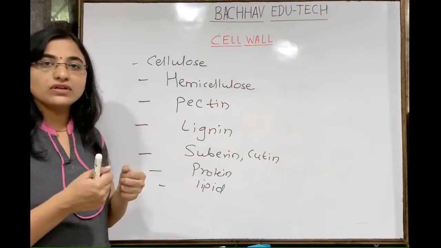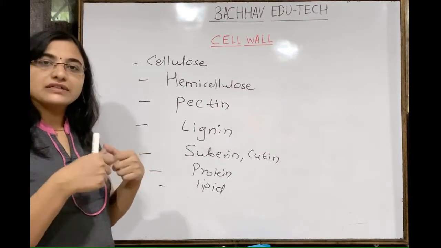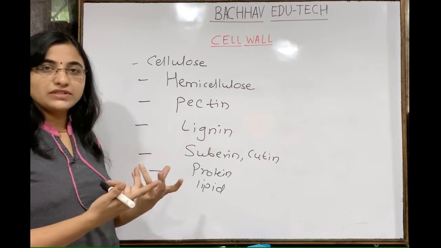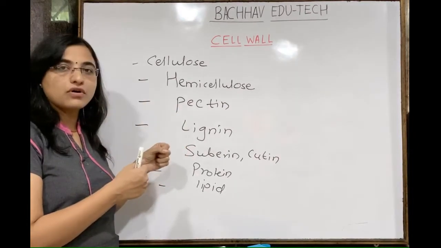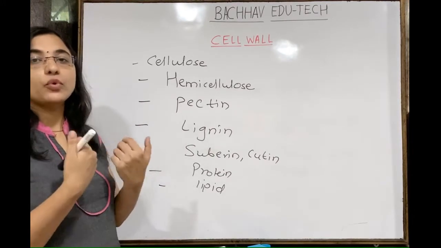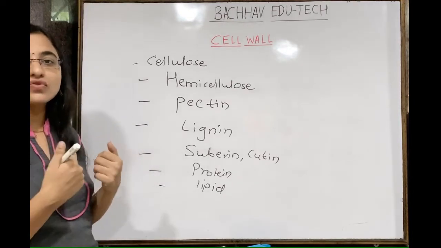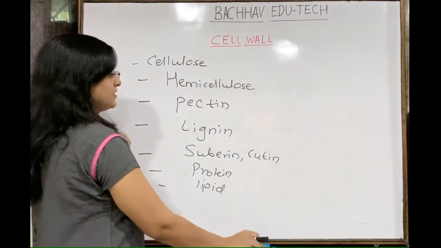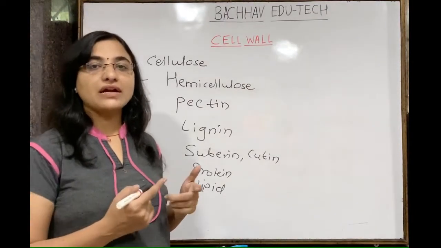So it gives strength to the cell, isn't it? Only when the walls are strong will the house be protected, isn't it? So similarly here, the chemical composition is so strong that it is going to provide rigidity to the cell. It will provide protection, a kind of support to the cell, and it is a stronger support to the cell, isn't it? So basically this is nothing but the chemical composition of the plant cell wall.